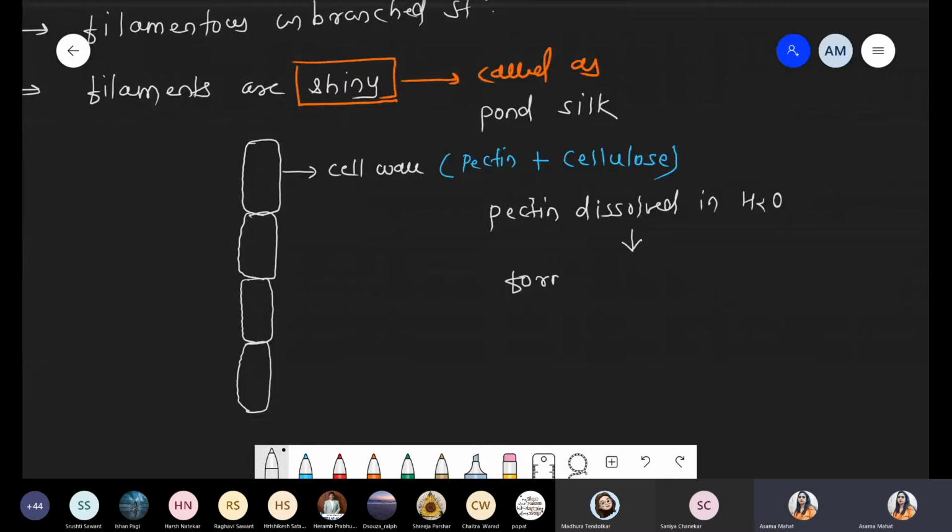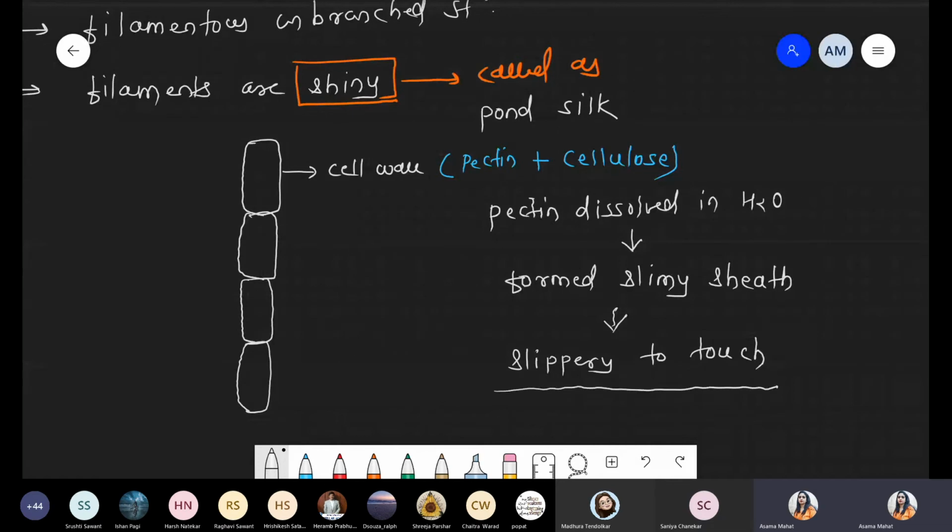After the dissolving, it forms a slimy sheet, that is a layer. That's why these are sometimes very slippery to touch. And why do these have this slipperiness? Because of a material, and that material is nothing but pectin. Got it?